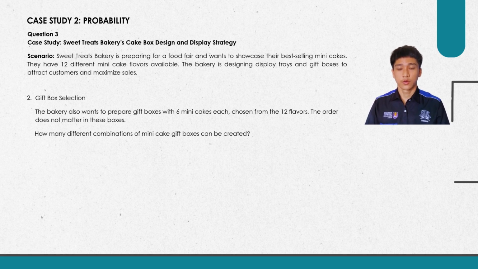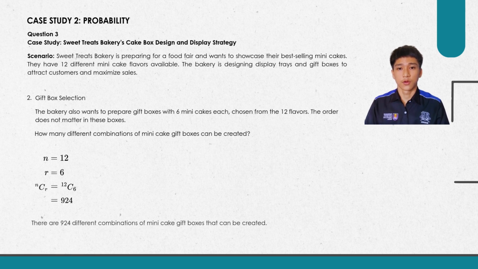For this question, we are going to use the combination formula. First, we need to find the number of n and the number of r. n is equal to 12 and r is equal to 6. And then just use a calculator to find the answer. The final answer is 924. So there are 924 different combinations of mini cake gift box that can be created.